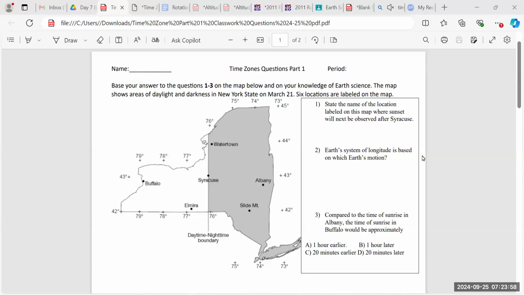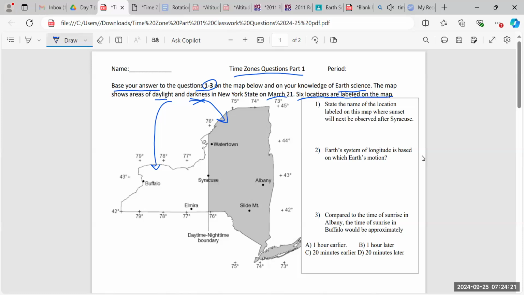All right, so we're doing the time zones questions part one. And it says, base the answers to questions 1 to 3 on the map below and on your knowledge of Earth science. The map shows areas of daylight and darkness, right? Darkness is the shaded area, daylight is the light area, in New York State on March 21st. 6 locations are labeled on the map.